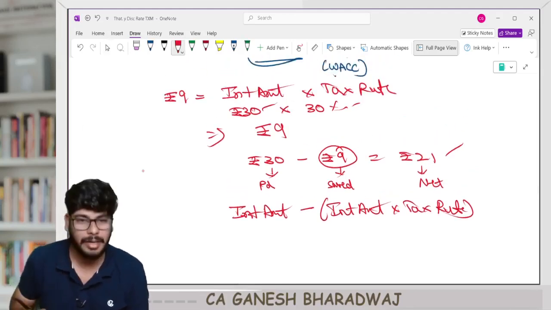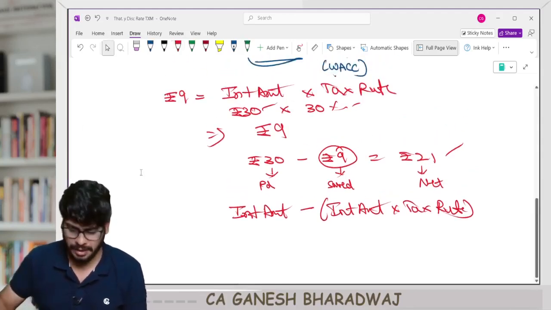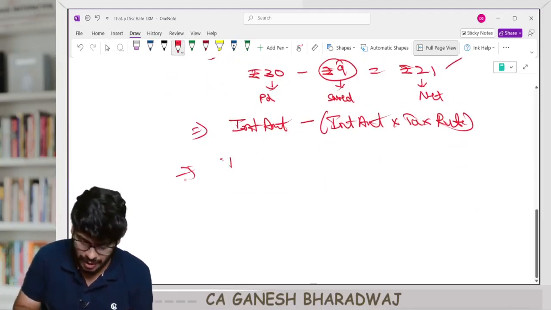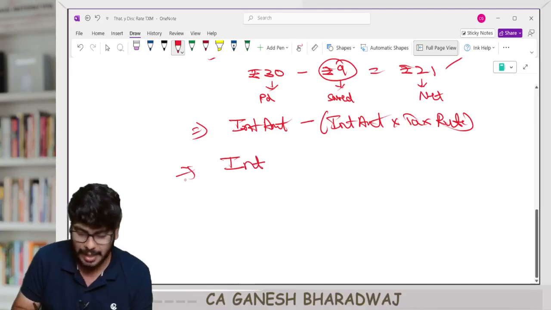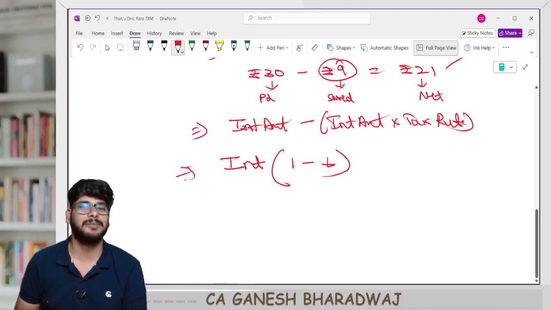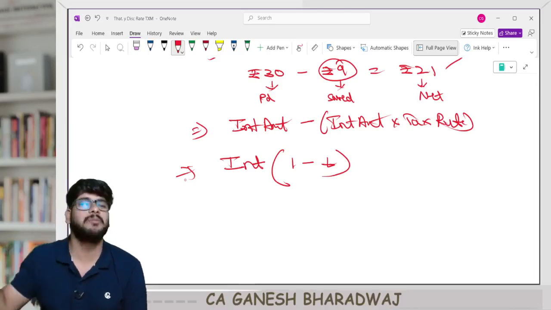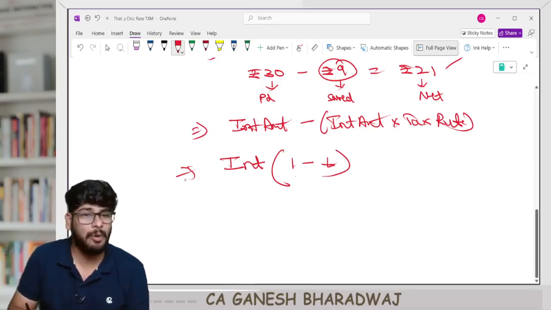Just now we calculated, no? Now, can I just say, take this interest amount outside. Can I say this is nothing but the interest amount, the whole into 1 minus tax rate. Correct, no? Or in other words, the effective interest cost for me is I into 1 minus T.